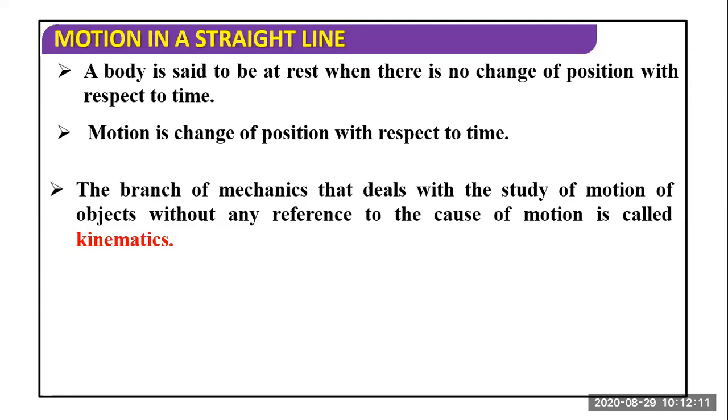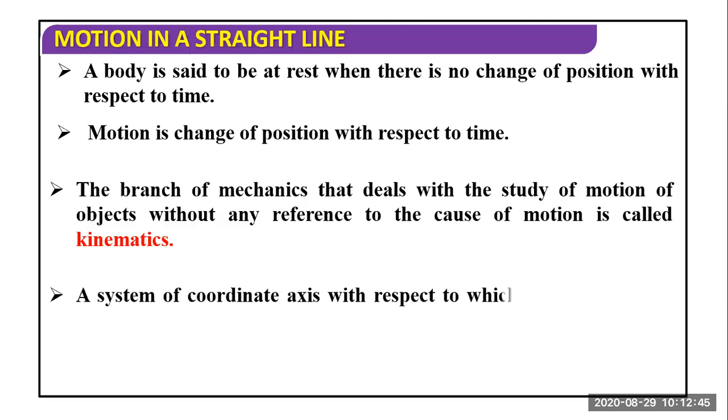So what is kinematics? Now we have to define kinematics. It is the branch of mechanics that deals with the study of motion of objects without any reference to the cause of motion. So what does it mean? The reference to the cause of motion means, what is the cause of motion? Generally the cause of motion is force. So we are not going to deal with force. We will just deal with the motion itself. We will not deal with how the motion is created and how the motion is occurring, but we will only deal with the motion. So that is kinematics. So we will not discuss force in this chapter.